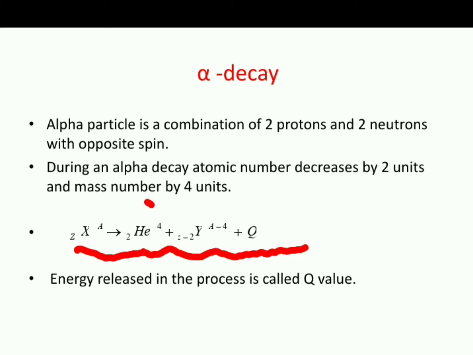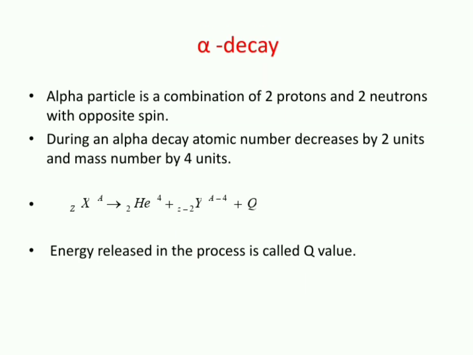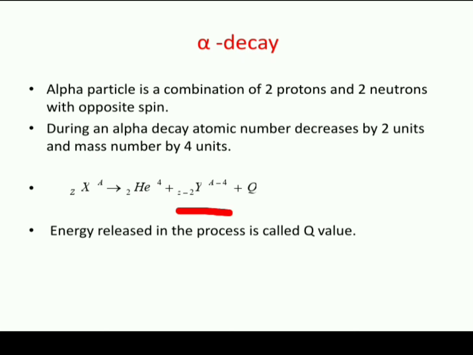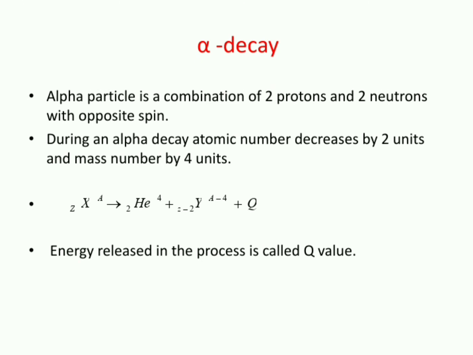If it is releasing an alpha particle, what is happening to the mass number and atomic number of the daughter nuclide? The daughter is Y, with atomic number Z minus 2 and mass number A minus 4, along with a release of energy which is represented as the Q value. Here the Q value represents the energy released in the process.